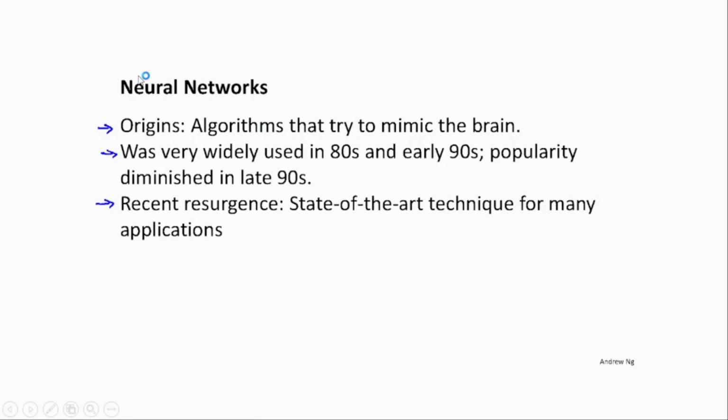So this is basically about neural networks and its origin, from where it started. The algorithm tried to mimic the brain, and as we discussed earlier, it was very widely used in the 1980s and 1990s, with a recent resurgence as state of the art technology for many applications. In this series of lectures, we will dedicate one separate lecture to discuss the state of the art applications based upon neural networks and artificial neural networks.